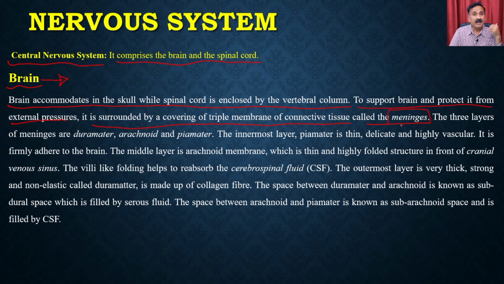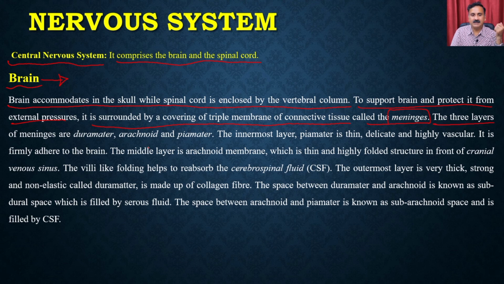Meningitis is a life-threatening condition where the damage or inflammation within this triple membrane compromises the protection of the brain, so it is a very, very serious condition.